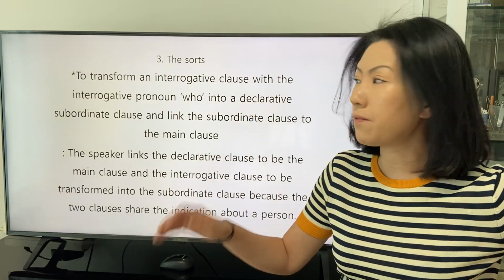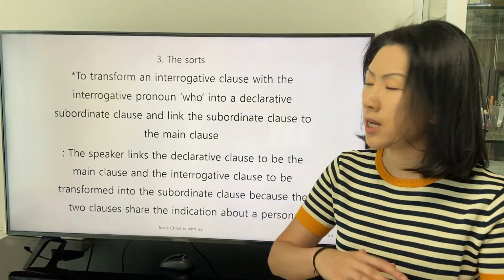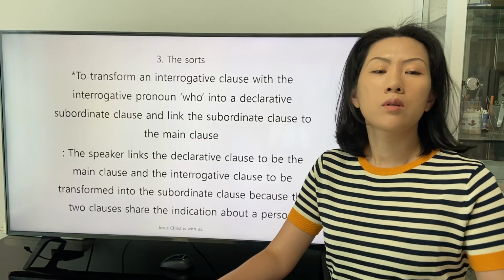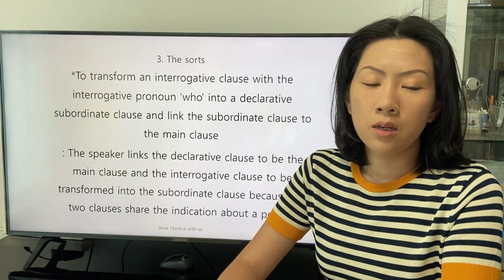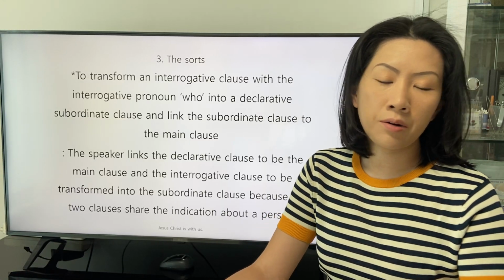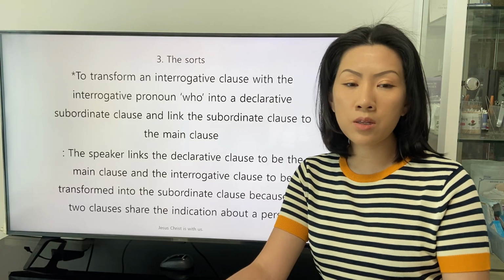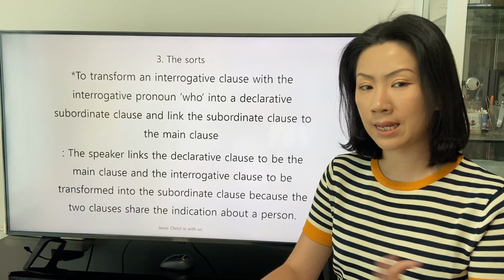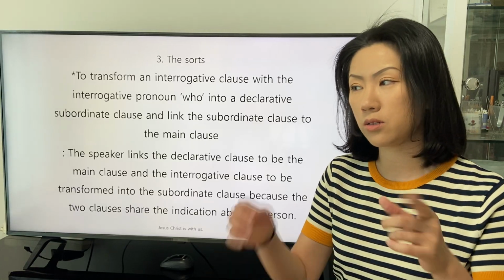There is a conference for learning the transformation. The title is this: to transform an interrogative clause with the interrogative pronoun who into a declarative subordinate clause and link the subordinate clause to the main clause.